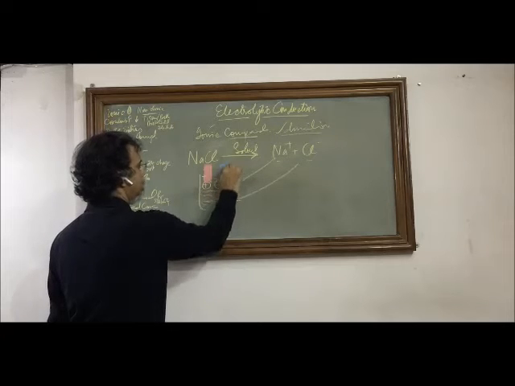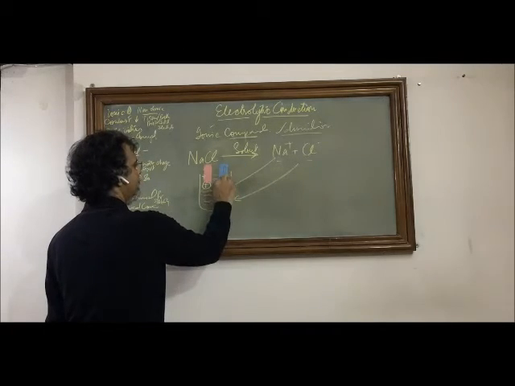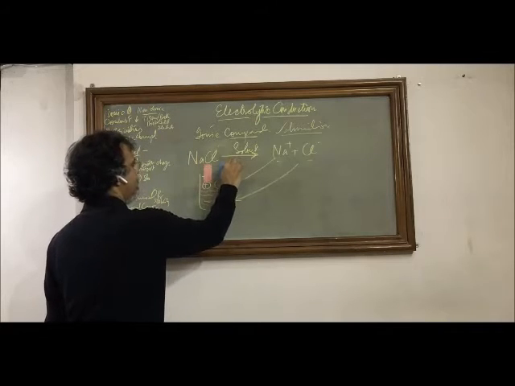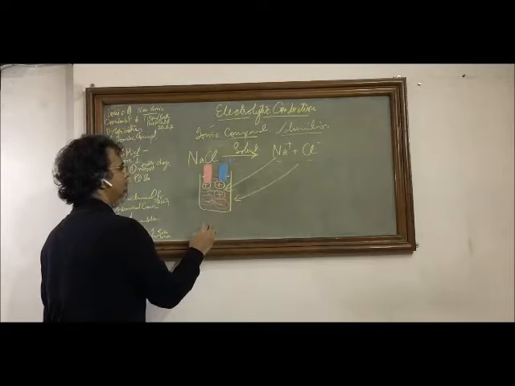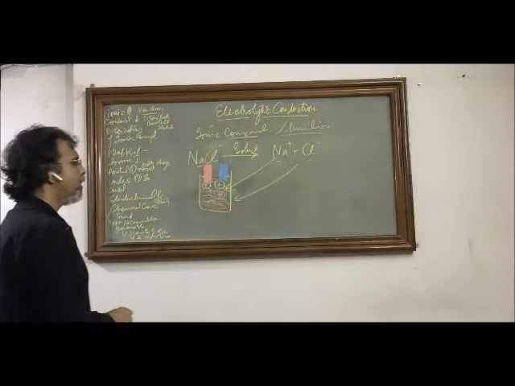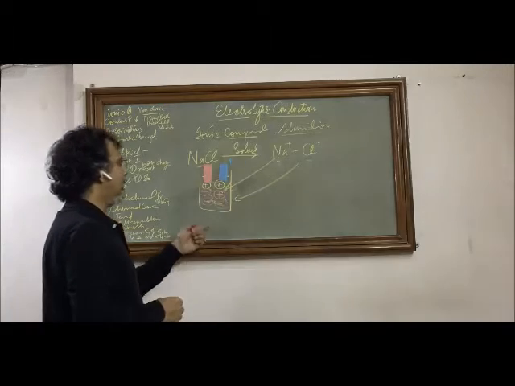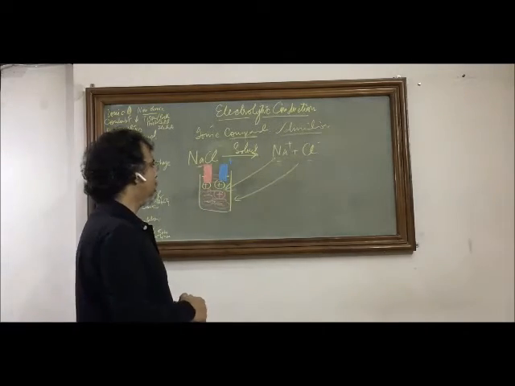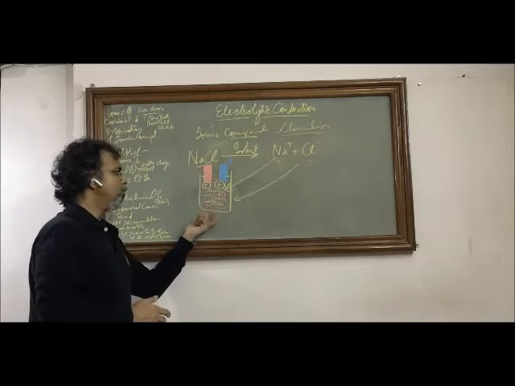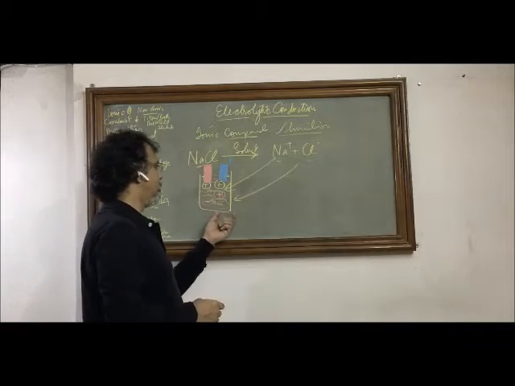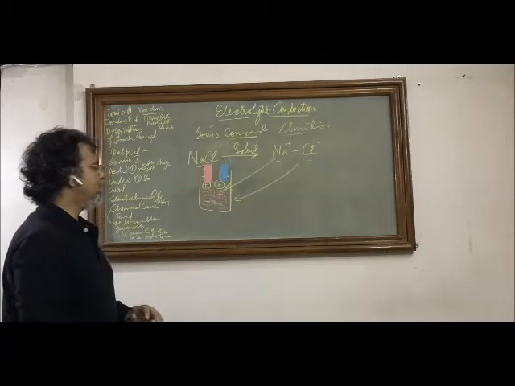Now we have these two poles created, and one pole is positive, that means it is at higher potential, and the other pole is negative. The natural tendency of the cations would be to move towards the negative pole, and the natural tendency of the anions would be to move towards the positive pole, and this is where these nomenclatures have come from.